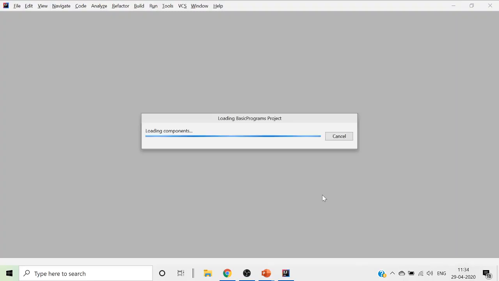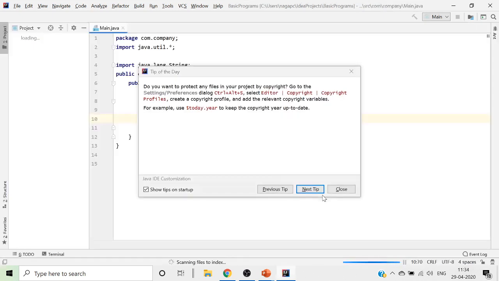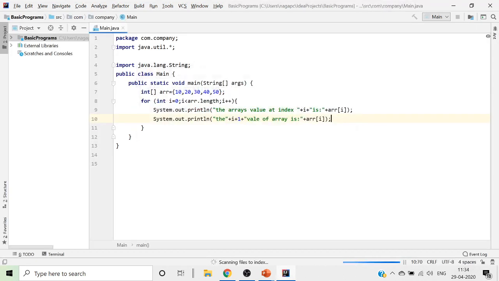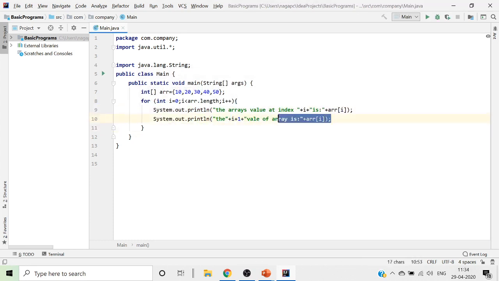ये इंटेलिजे आईडी में हम लोग अपना प्रोग्राम कर रहे थे, यानी अपना एक स्टैटिक एरे क्रिएट किए थे और ये स्टैटिक एरे को हम लोगों ने प्रिंट भी किया है. So this is how we just went ahead and printed it. We have written this additional statement to understand the difference between the element and the index. Right? This is how we have written an array program, basic array creation.